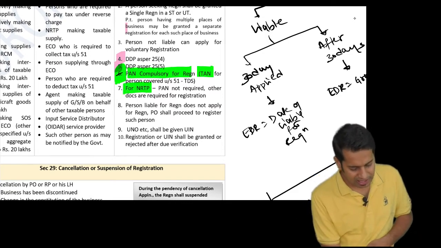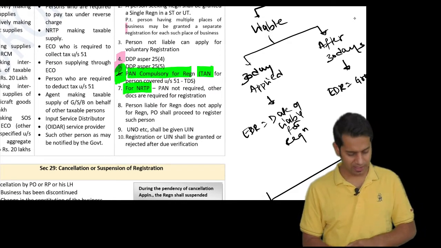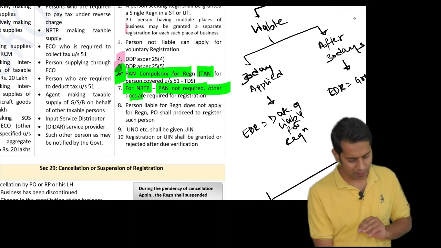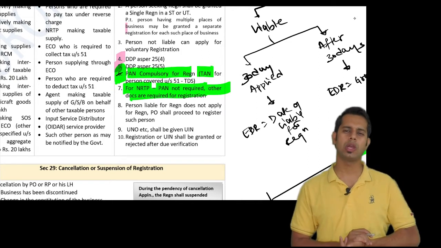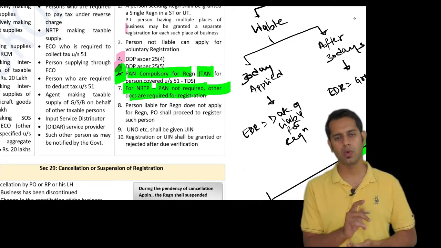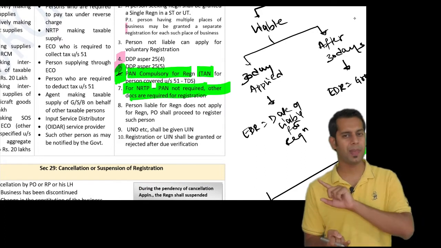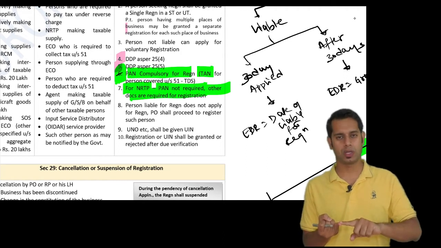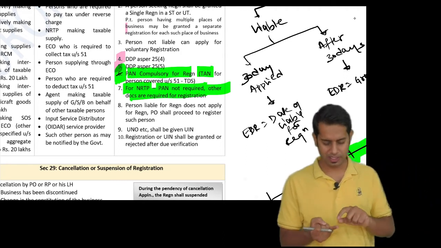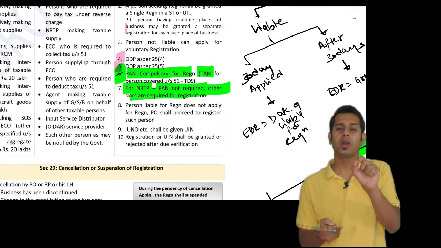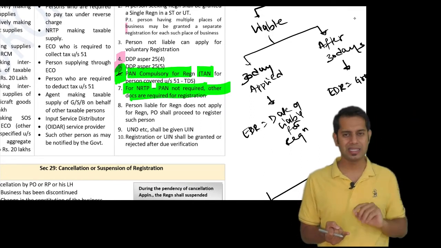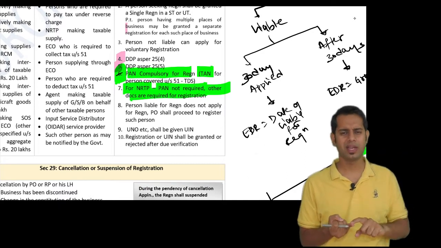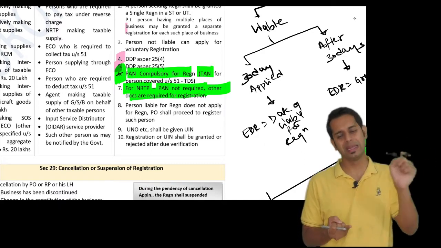In case of a non-resident taxable person, section 25 subsection 7 says PAN is not required, but there are a few other documents which are specified. Those other documents are required for taking registration. Which are these documents, sir? The valid passport of that non-resident taxable person is required. Then, if you are registered in your country under any tax system, whether it is a company registration certificate or a tax identification number of your country, that will be required.